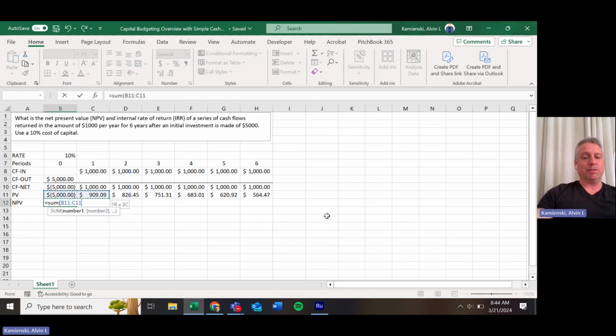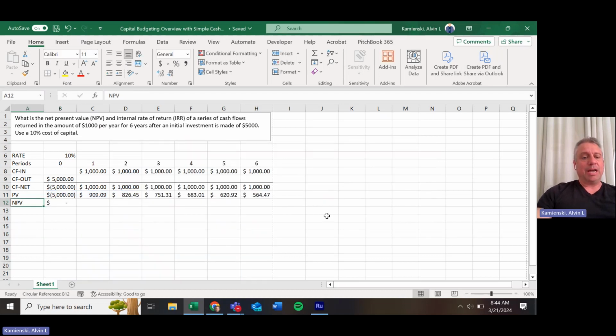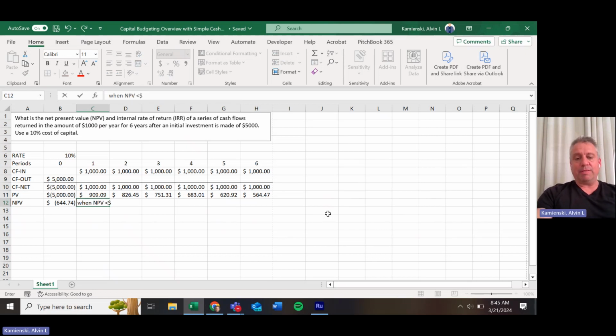So if we put that together in what we call NPV, NPV then would just be the sum of all of those present values added up so that we take the discounted cash flows amount, and that discounted cash flows amount, when summed up with our initial present value, actually suggests to us that this investment would lose $644.74. And when NPV is less than zero, that is when we have a no-go investment, meaning it would be like you paid $5,000 immediately to get back only 4,000, roughly $400 in total, thus losing more than 600 and